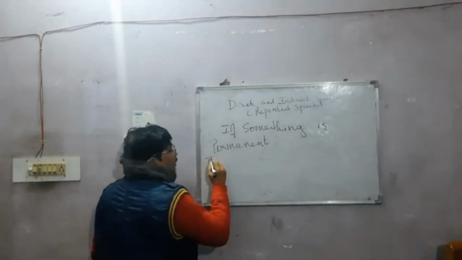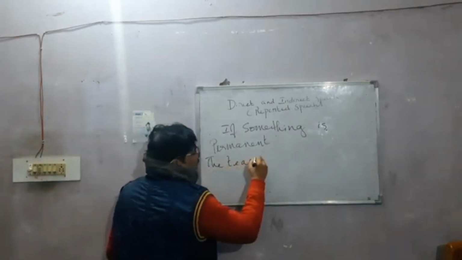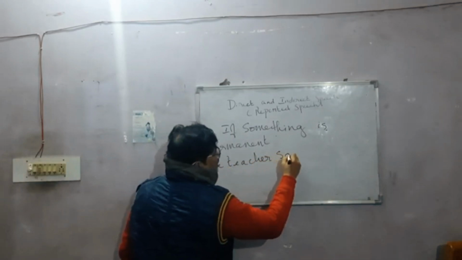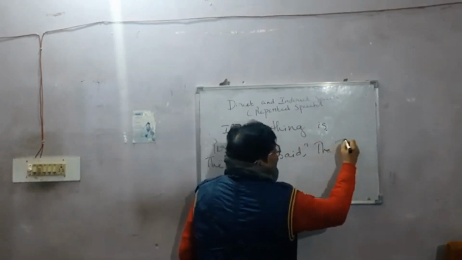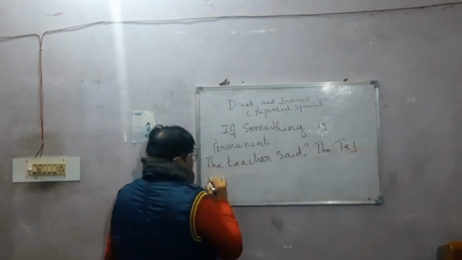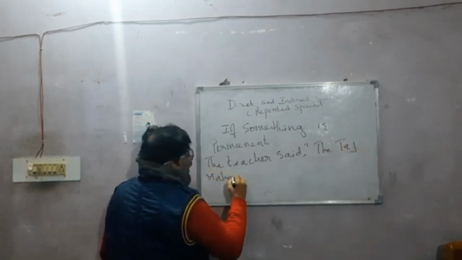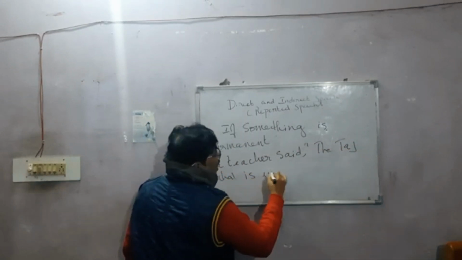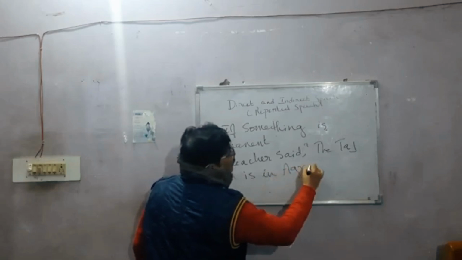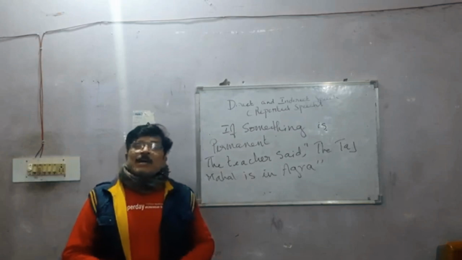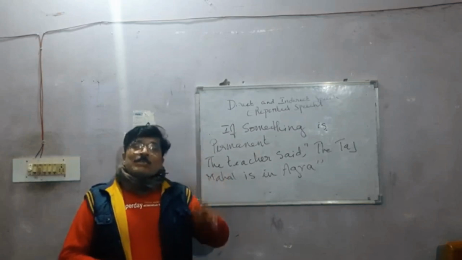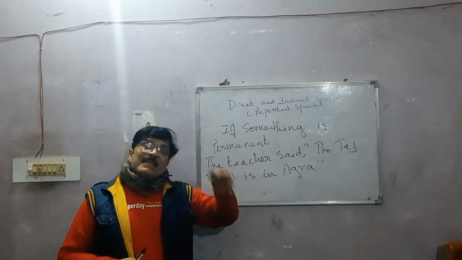For example, the teacher said, "The Taj Mahal is in Agra." Now you know that the Taj Mahal is a monument built by Shah Jahan hundreds of years ago, and it is still there.